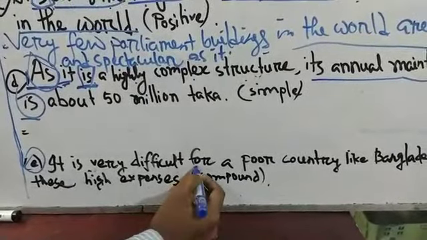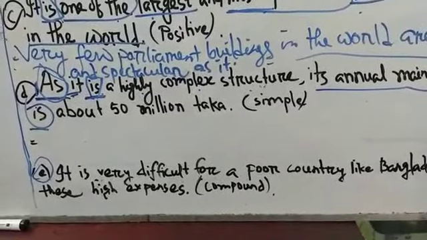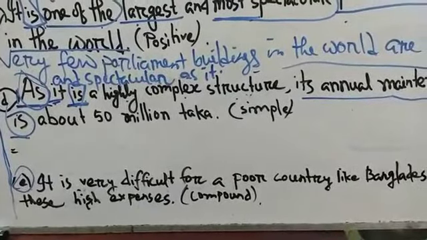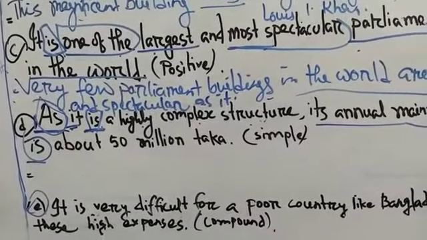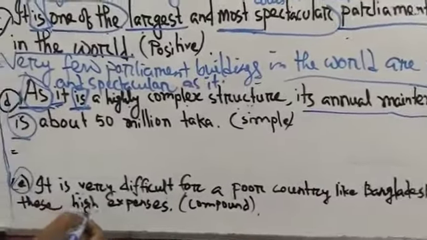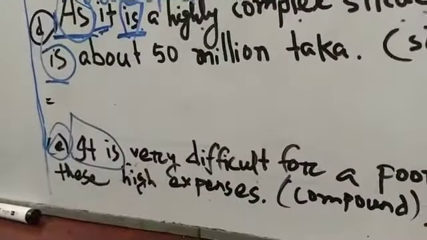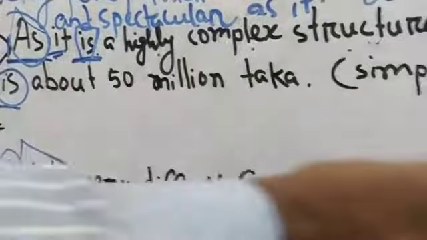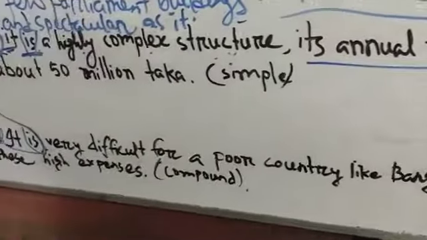This is a simple sentence, and you have to change these sentences into complex sentence. Here is only one subject, "it," and only one finite verb, and this is a non-finite verb. So this sentence is a simple sentence.